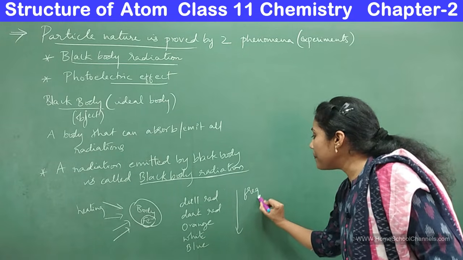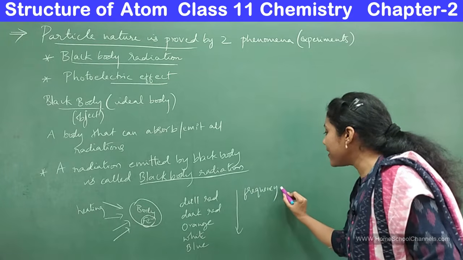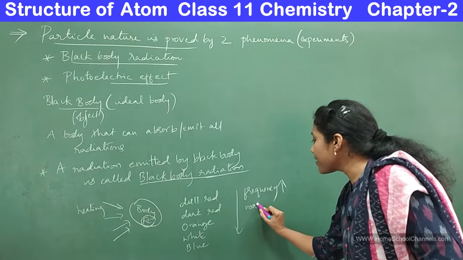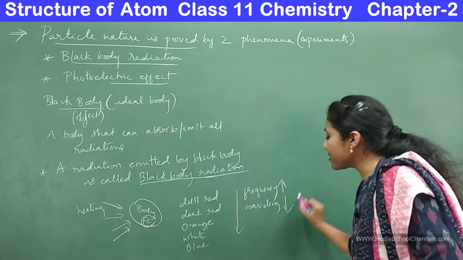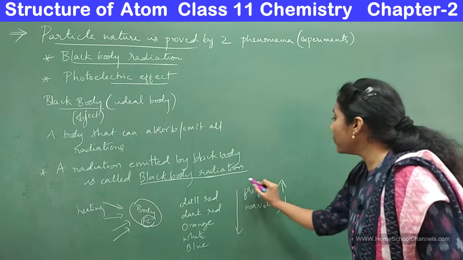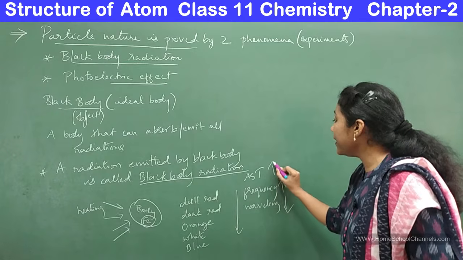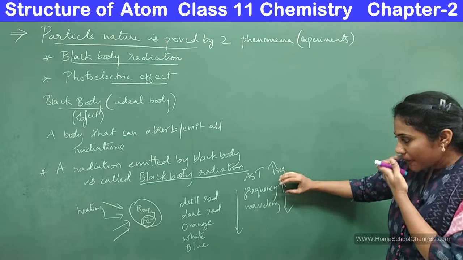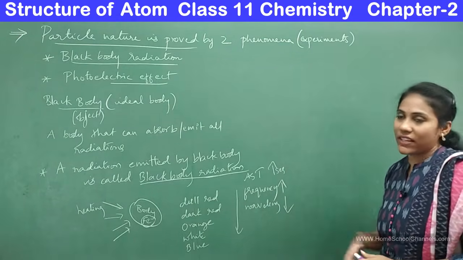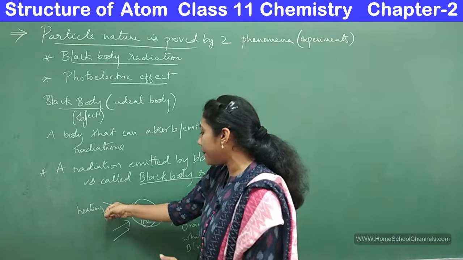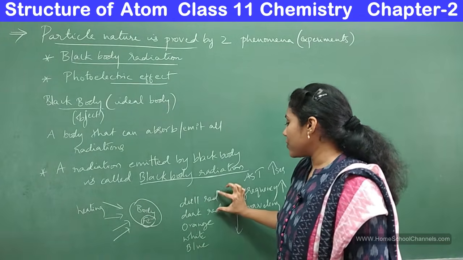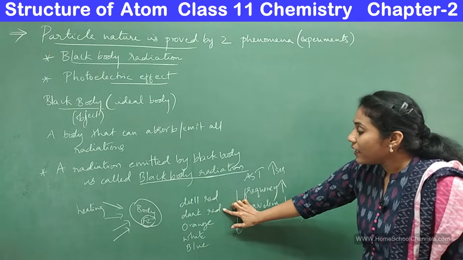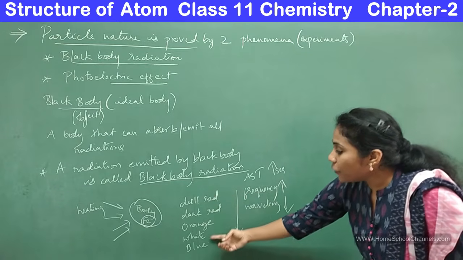So here you can observe an increase in frequency and a decrease in wavelength. As heating continued and temperature increased, you observe radiations with higher frequency, and higher frequency means less wavelength. When the heating was very little, you observed red color radiation. Red color radiation has more lambda. As you continue heating, you get blue light.